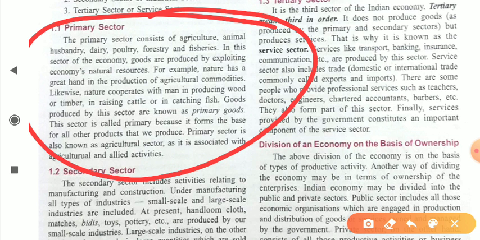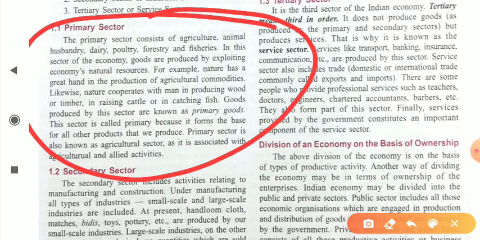Dear student, we can explain the primary sector as the sector which has agriculture, animal husbandry, dairy, poultry farming, forestry and fisheries. In this sector of the economy, goods are produced by exploiting the economy's natural resources. For example, nature has a great hand in the production of agriculture commodities. Likewise, nature cooperates with man in producing wood or timber, in raising cattle or in catching fish.